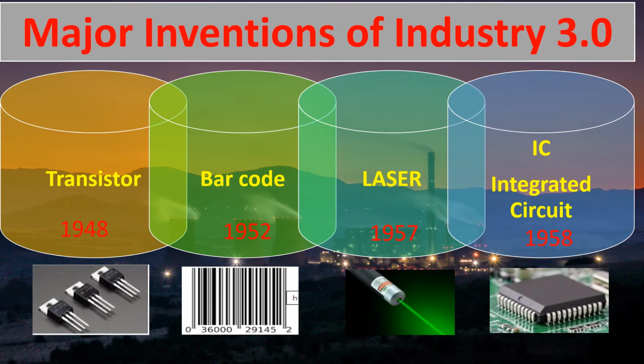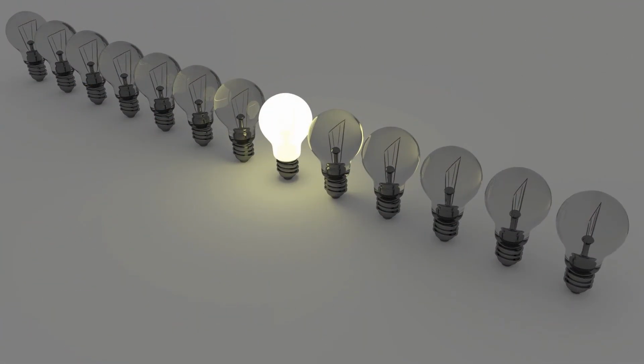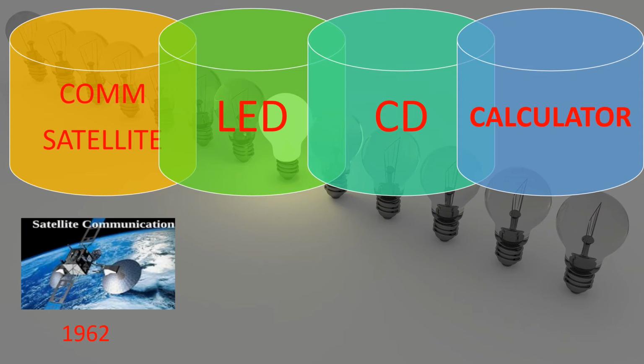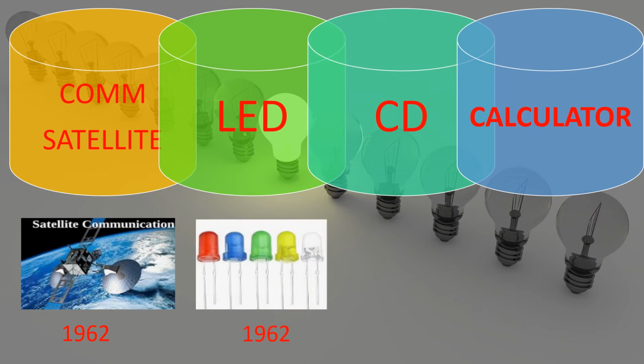Next, I'm going to share about the other inventions, five to eight. The fifth invention is the communication satellite, developed in the year 1962, which made satellite and communication systems very easy, and right now we are capable of communicating with each other in a very efficient way. For LED, you can see the photograph of multicolored LEDs. Initially it was only used for decoration, but right now all of us are using LED for lighting, and it is saving a lot of electricity and energy.